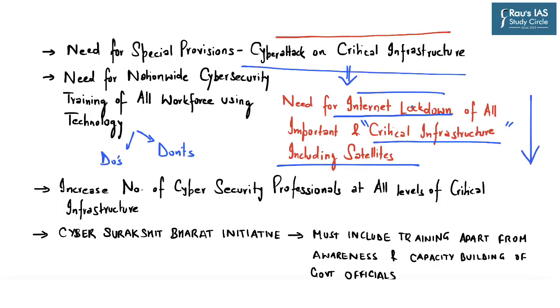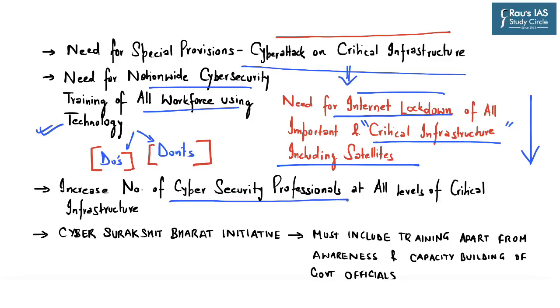Further, there is also a need for nationwide cyber security training of all workforce who use technology. Now, this training must be provided not only to public officials but also to private individuals working in the private sector. Further, with respect to these cyber security trainings, citizens must also be told about certain do's and don'ts, especially in case of cyber attacks on critical infrastructure of India. Further, there is a need for an increase in the number of cyber security professionals at all levels of critical infrastructure.